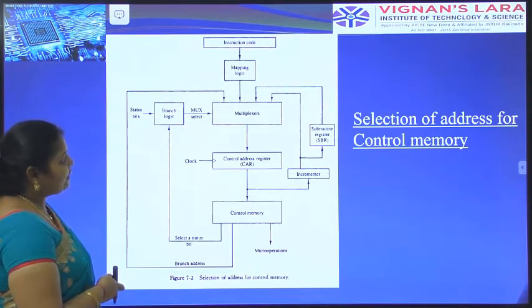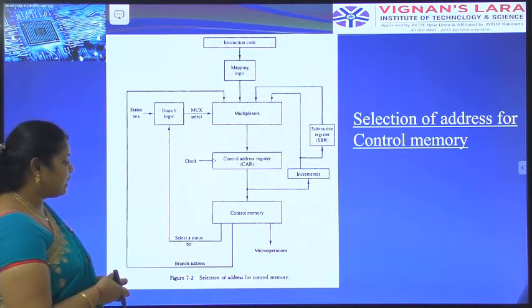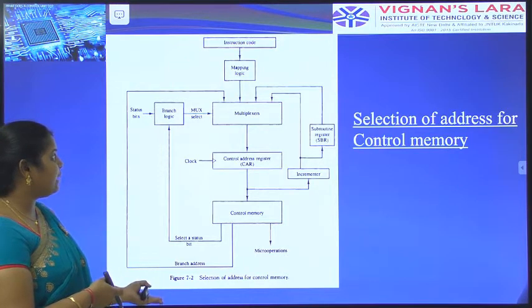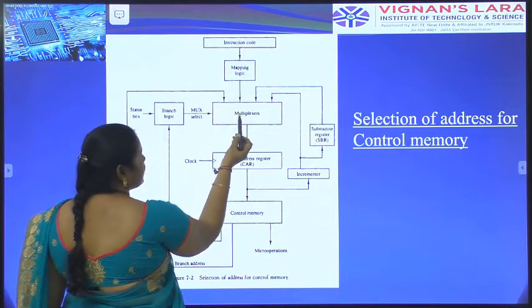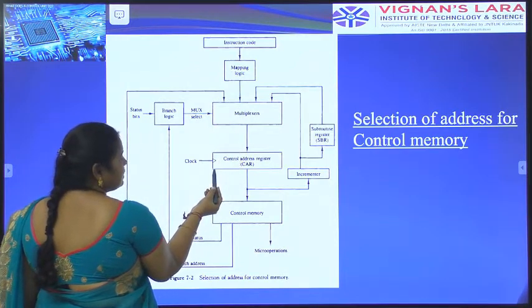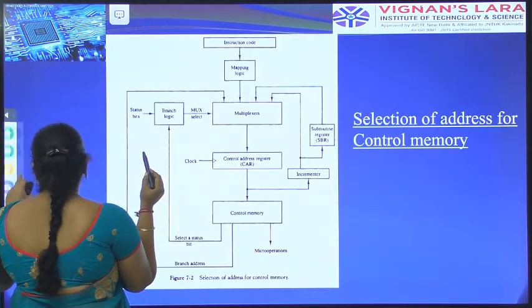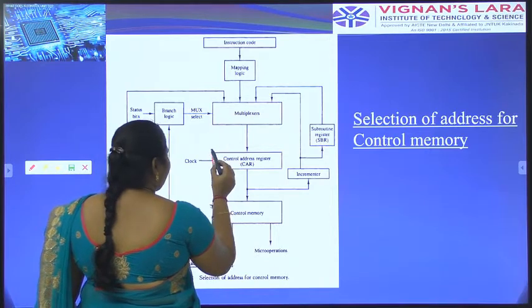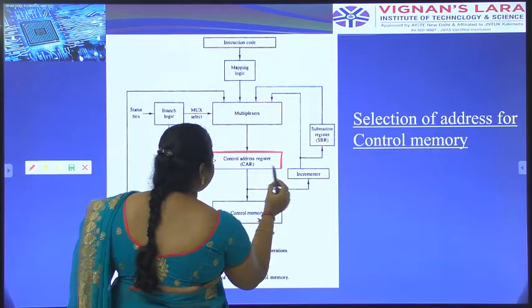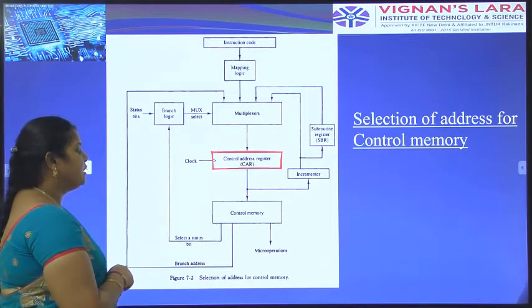Next, coming to the diagram, this is a selection of address for control memory. Here, the first one is instruction code, mapping logic. This is a multiplexer. This is the main source of address sequencing, the control address register. It is abbreviated as CAR, control address register.